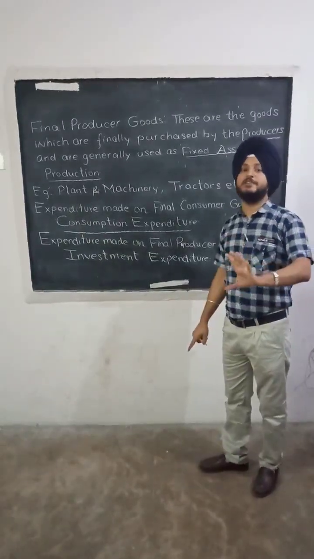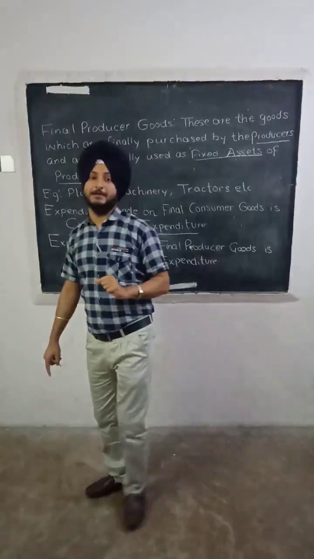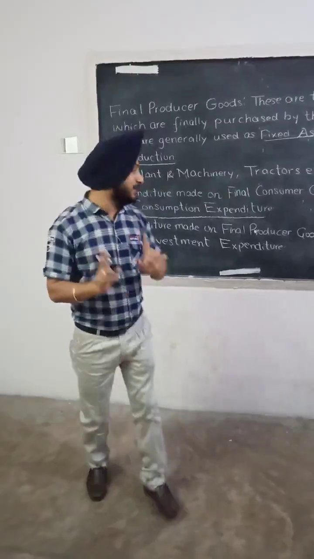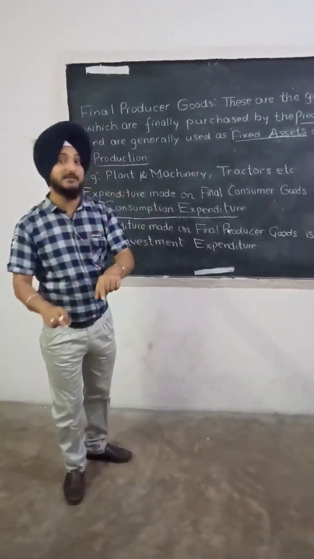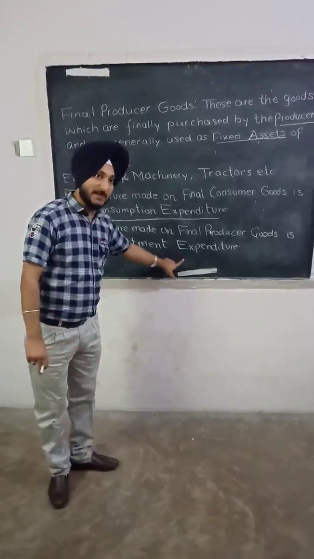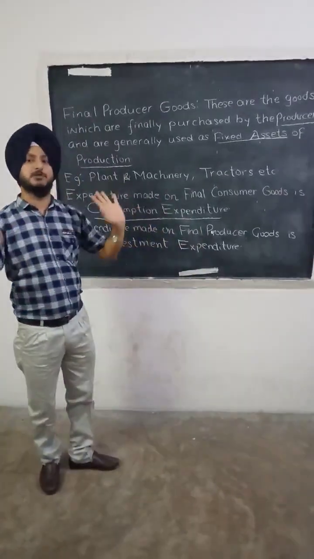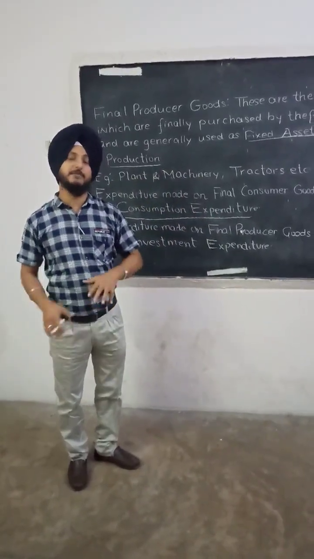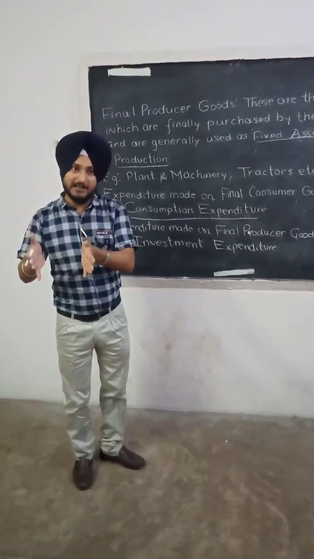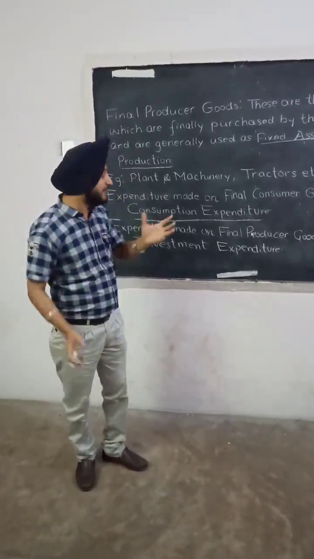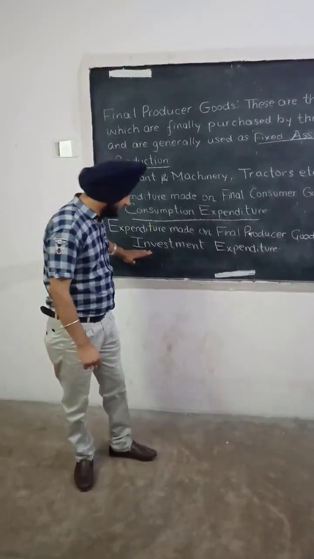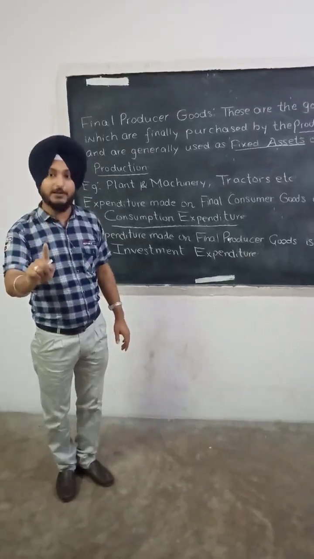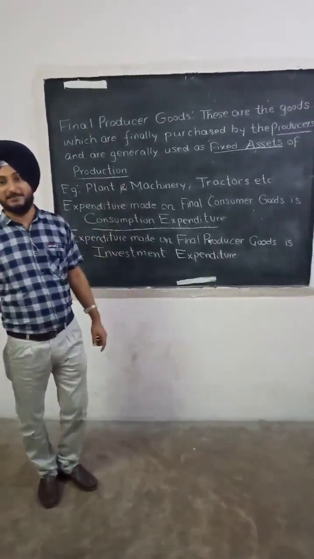For example, when we are setting up a new factory or a new firm, whatever machinery we install in it will not be called consumption expenditure. That expenditure will be called investment expenditure. You might have heard this word several times in your life: he made an investment of 10 crore, he made an investment of 1 crore, he made an investment of 50 lakh. That comes in many categories, but the majority part, fixed assets, is regarded as investment expenditure. Students, please pause the video once again and note down all the concepts.